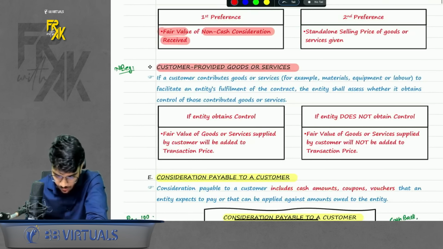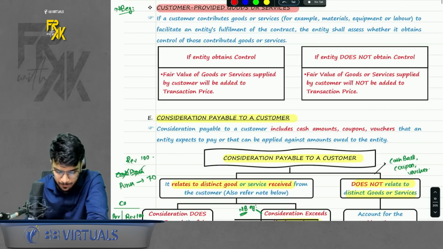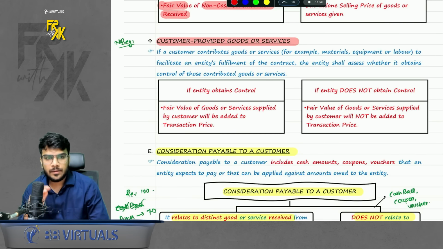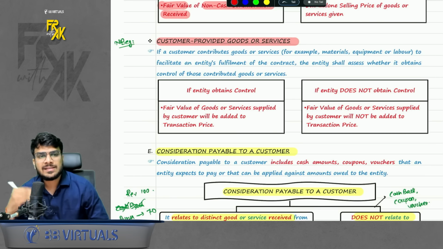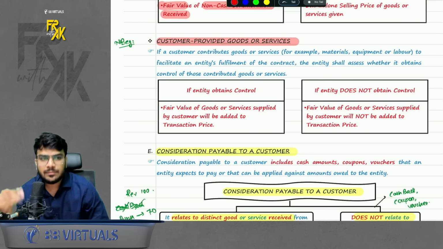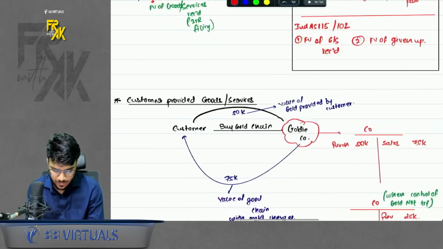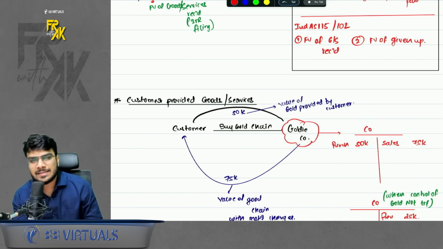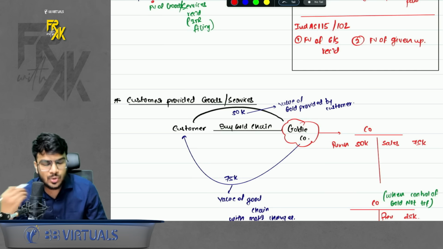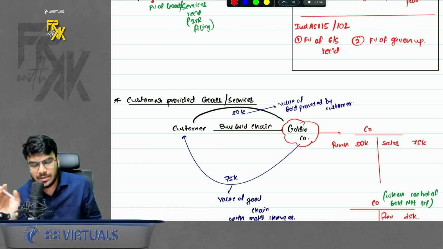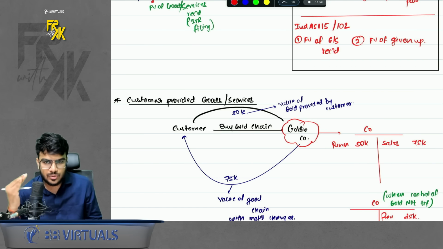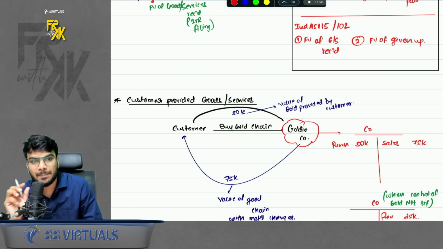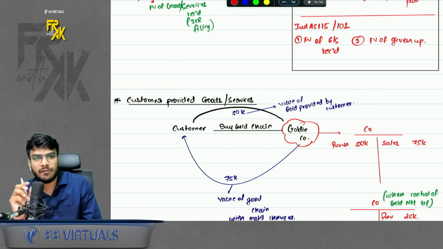Then the next point is customer provided goods or services. What is the meaning of this? Sometimes what happens is customer itself provides the raw material so that the company can give the services. For example, I have some gold. I deliver my gold to the company and ask the company to make a gold chain out of it. So I am providing the raw material, and the company is delivering the gold chain out of it. So here, how should this company book the revenue? Should the company book the revenue only for the making charges, or should it book the revenue on a gross basis?